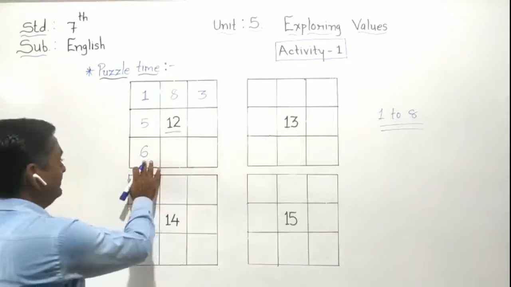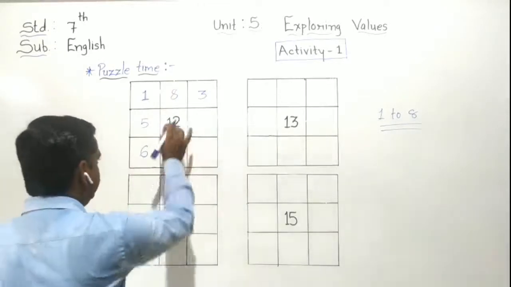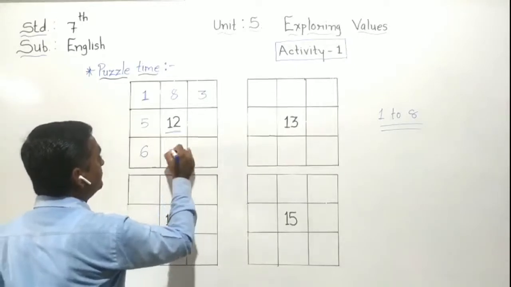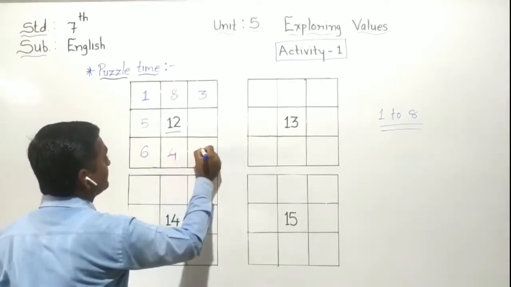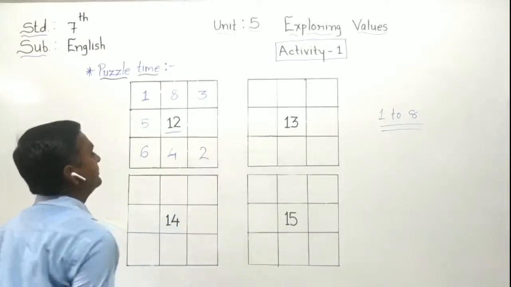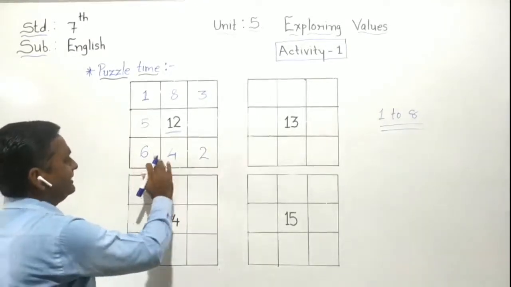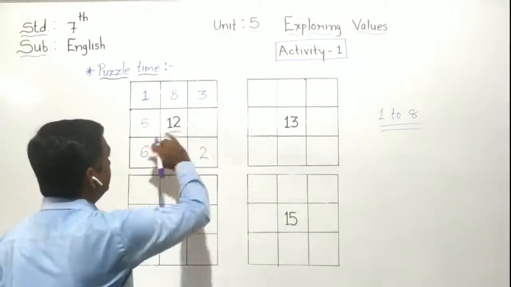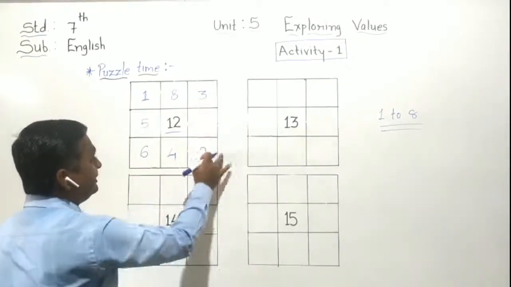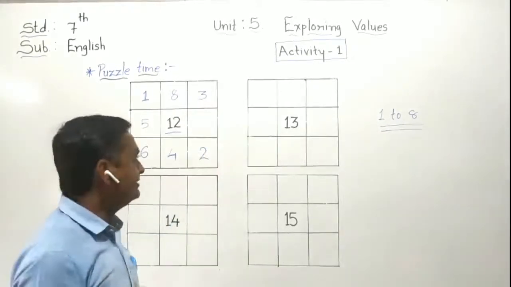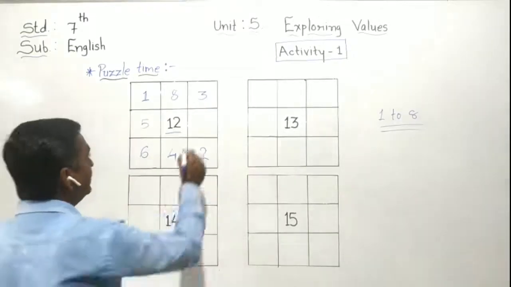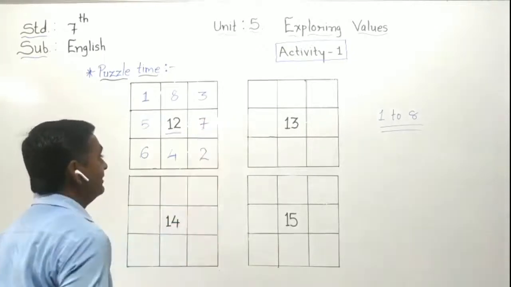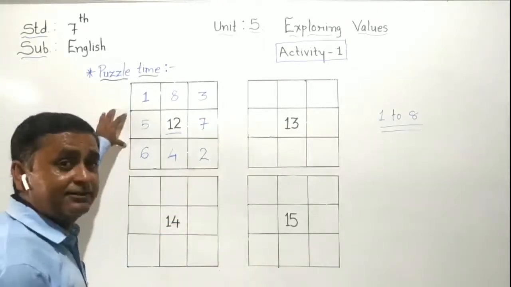Here 6 is given. We have to make another 6. Then it becomes 12. How does it become now? We have to put here 4 and here 2. So it becomes 6 and 4, 10. 10 plus 2 is equal to 12. Now we have to take 3 and 2, 5. 5 is given. How many are required now to put here? Yes, very good. 7. We have to put here 7. So here our first puzzle is solved.